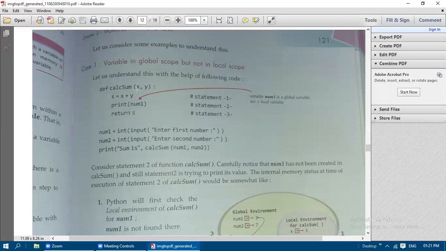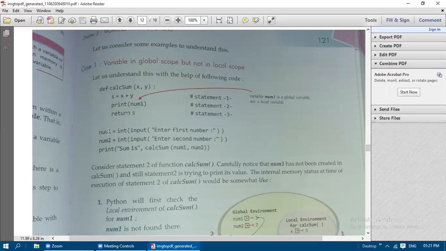Here x, y, whatever value we got for num1, num2 is going to be copied to x and y. Here x and y are added. The result is assigned to s. After that, immediately num1 is getting printed. So here this variable is what variable? Global variable. It is not a local variable.